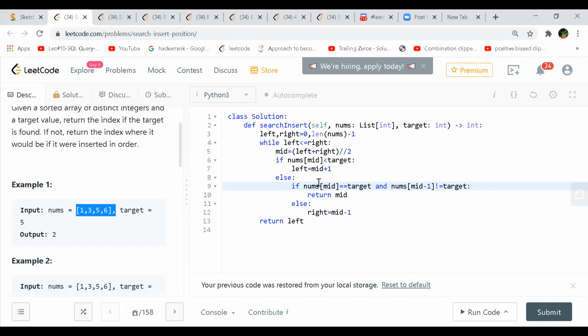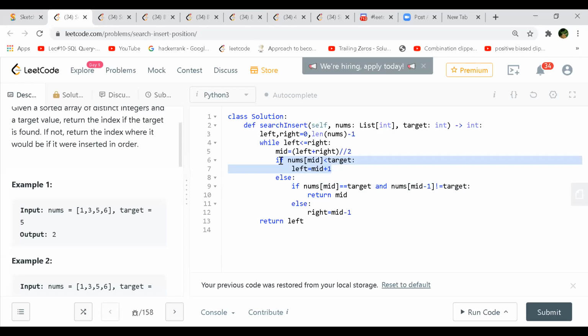For me, the standard template would be that I won't return anything inside the while loop. I will just come out of the loop and then return. So this is a slightly modified standard template. But you are taking less than or equal to. In that case, whenever you use less than or equal to, you always have to have left equal to mid plus 1 and right equal to mid minus 1.